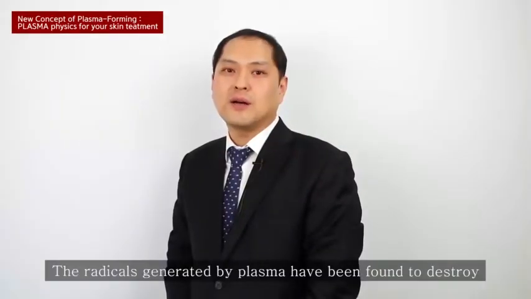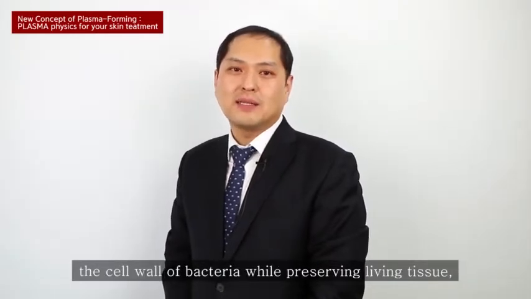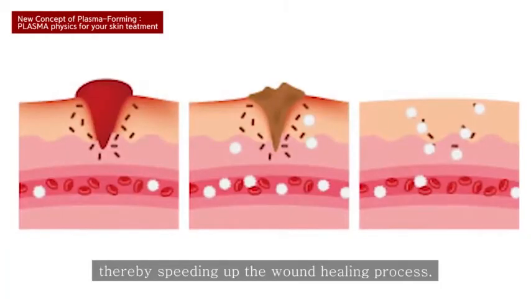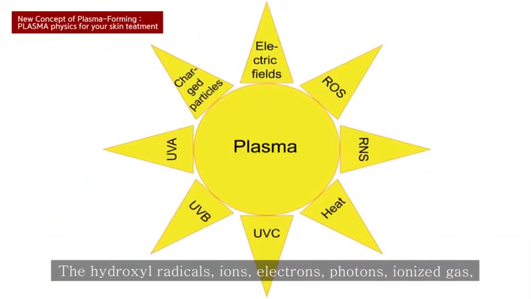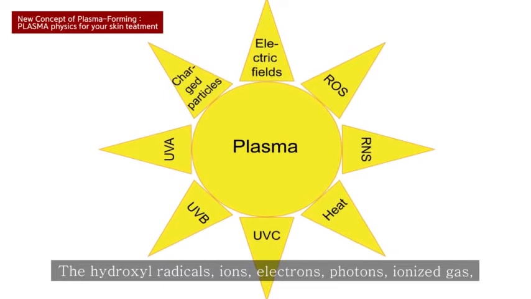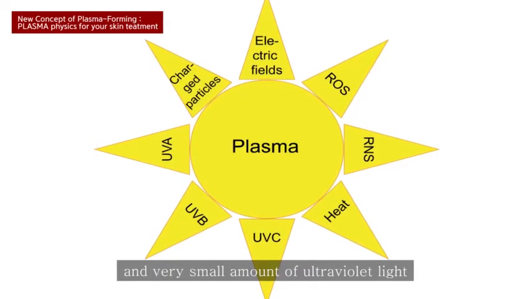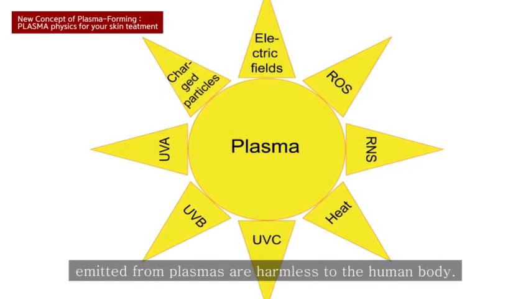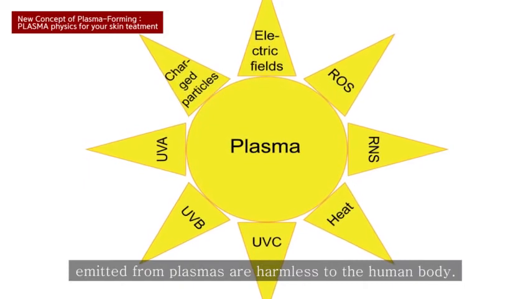The radicals generated by plasma have been found to destroy the cell wall of bacteria while preserving living tissue, thereby speeding up the wound healing process. The hydroxyl radicals, ions, electrons, photons, ionized gas, and very small amount of ultraviolet light emitted from plasmas are harmless to the human body.